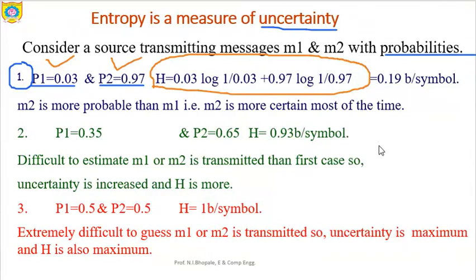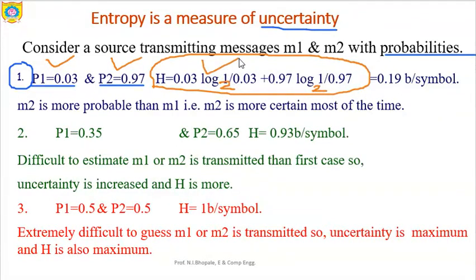So by putting the values in the expression, that is P of x into log P of x, this is again minus of, this is plus P of x into log 1 upon P of x. So if you just want to suppress this plus sign, you can go over here, that is minus 0.03 log 0.03 minus 0.97 log 0.97, but remember here the base is 2, log to the base 2.